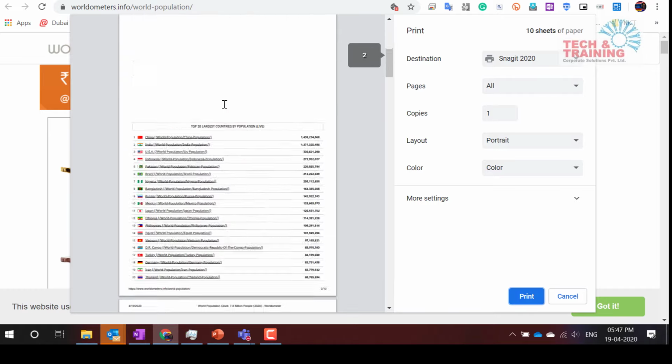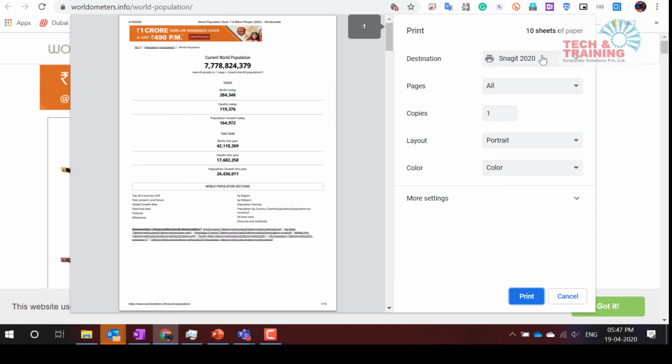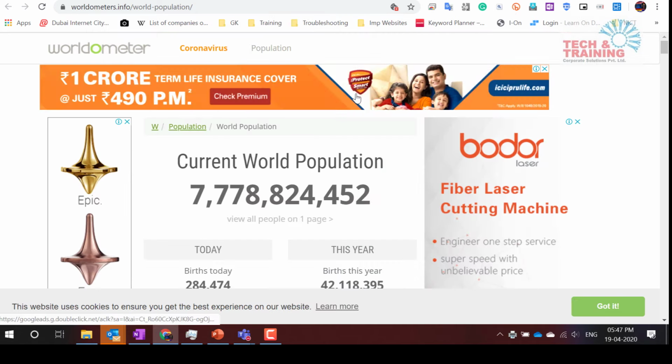What I want to do is, since I want to get that printing, I come here and I have the option here, send to OneNote 2016. I simply click here, send to OneNote 2016, and I click on print. Now see, this entire web page is going to be embedded in my OneNote notebook.